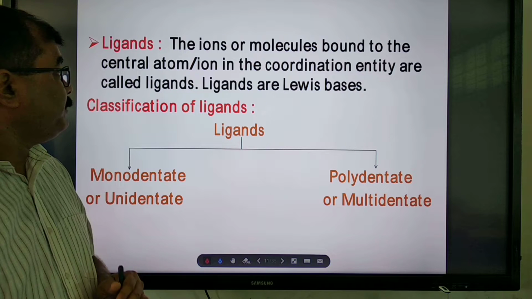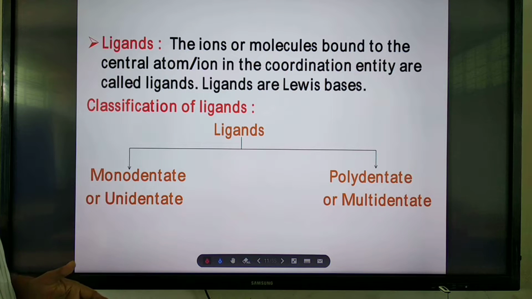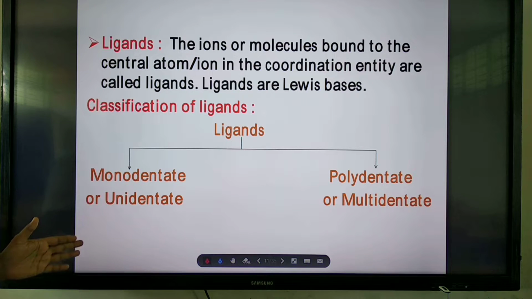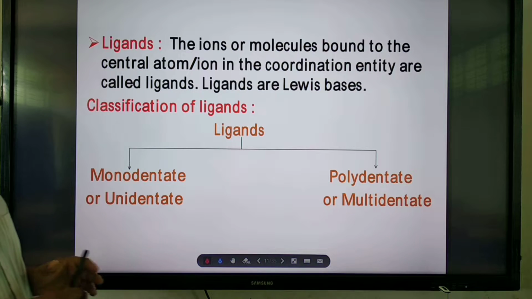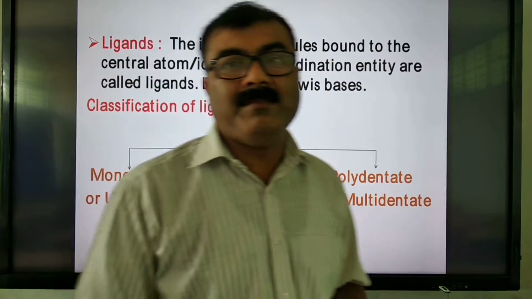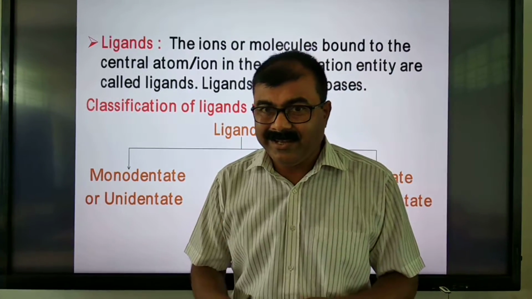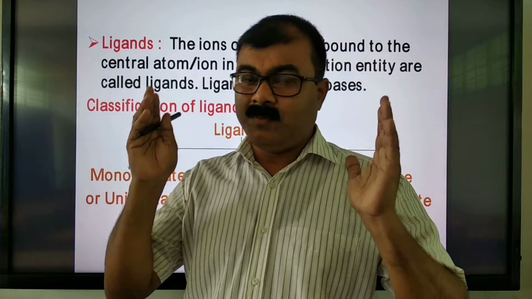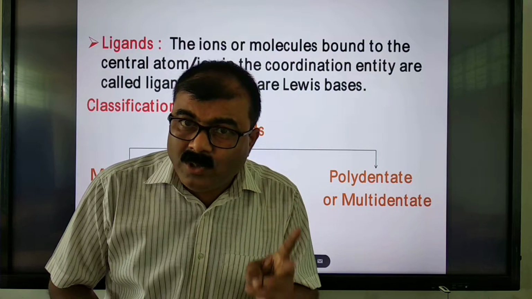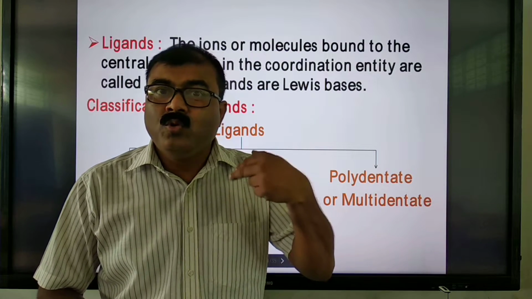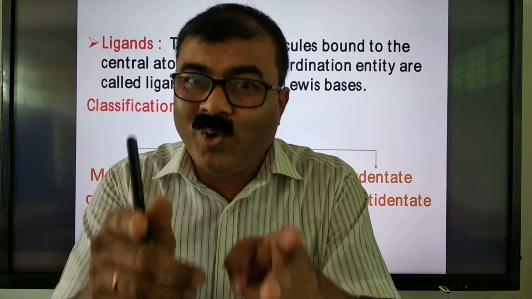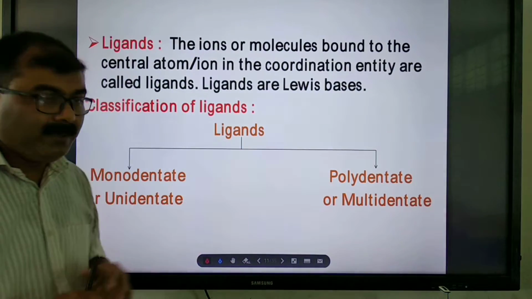So what are ligands? The ions or molecules bound to the central atom or ion in the coordination entity are called ligands. Ligands are nothing but Lewis bases. A ligand must have at least one lone pair of electrons to donate to the central metal atom to form a coordinate bond. Clear?